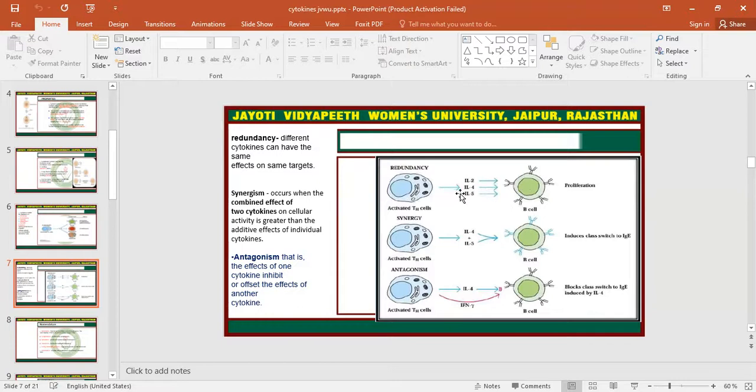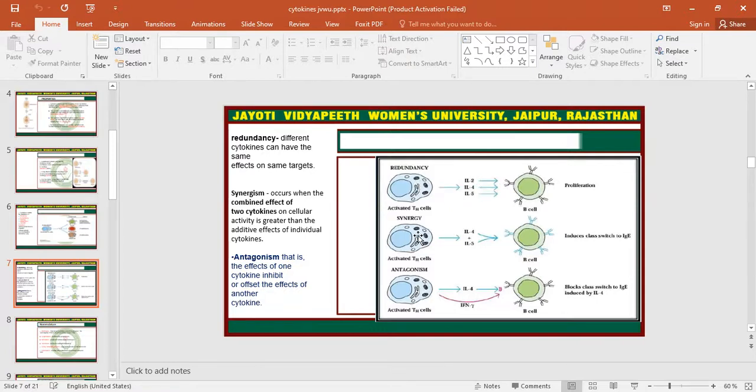If interleukin 5 goes to the B cell receptor, it will also perform proliferation. So the function of interleukin 2, interleukin 4, and interleukin 5 on the B cell is the same. This type of activity of cytokines is known as redundancy, where the functions of all the cytokines are the same on a particular cell.